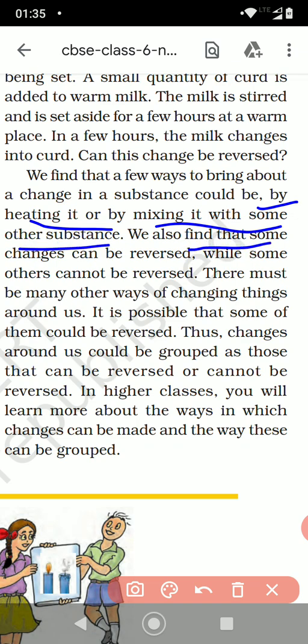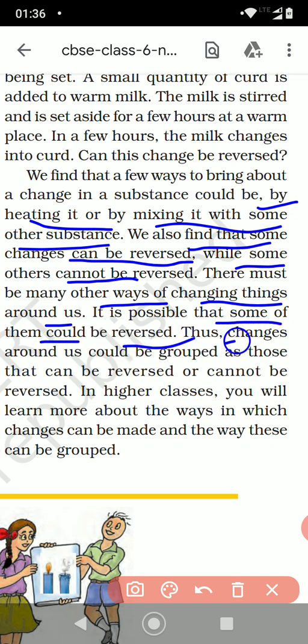We also find that some changes can be reversed, while some others cannot be reversed. There must be many other ways of changing things around us. Is it possible that some of them could be reversed? Thus, changes around us can be grouped as those that can be reversed or cannot be reversed.